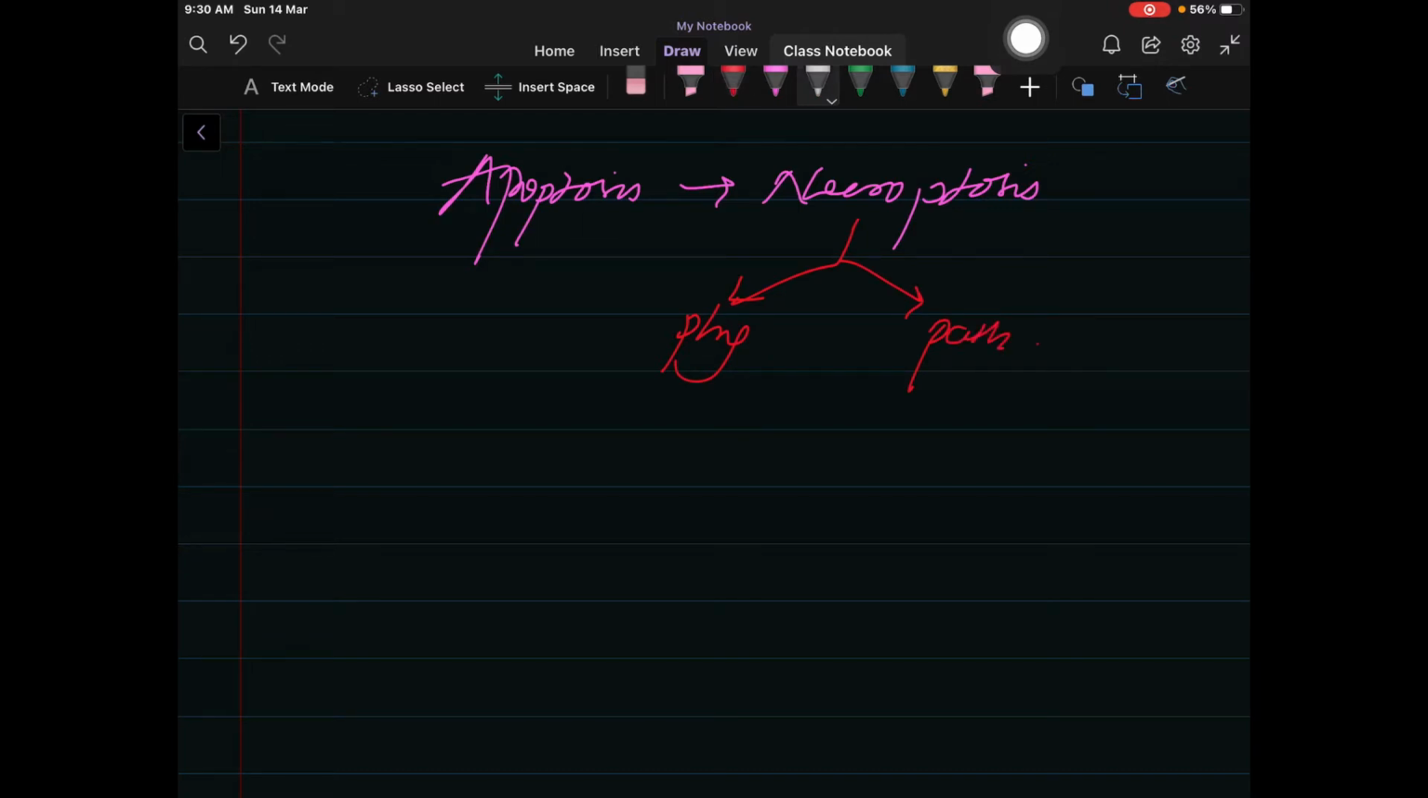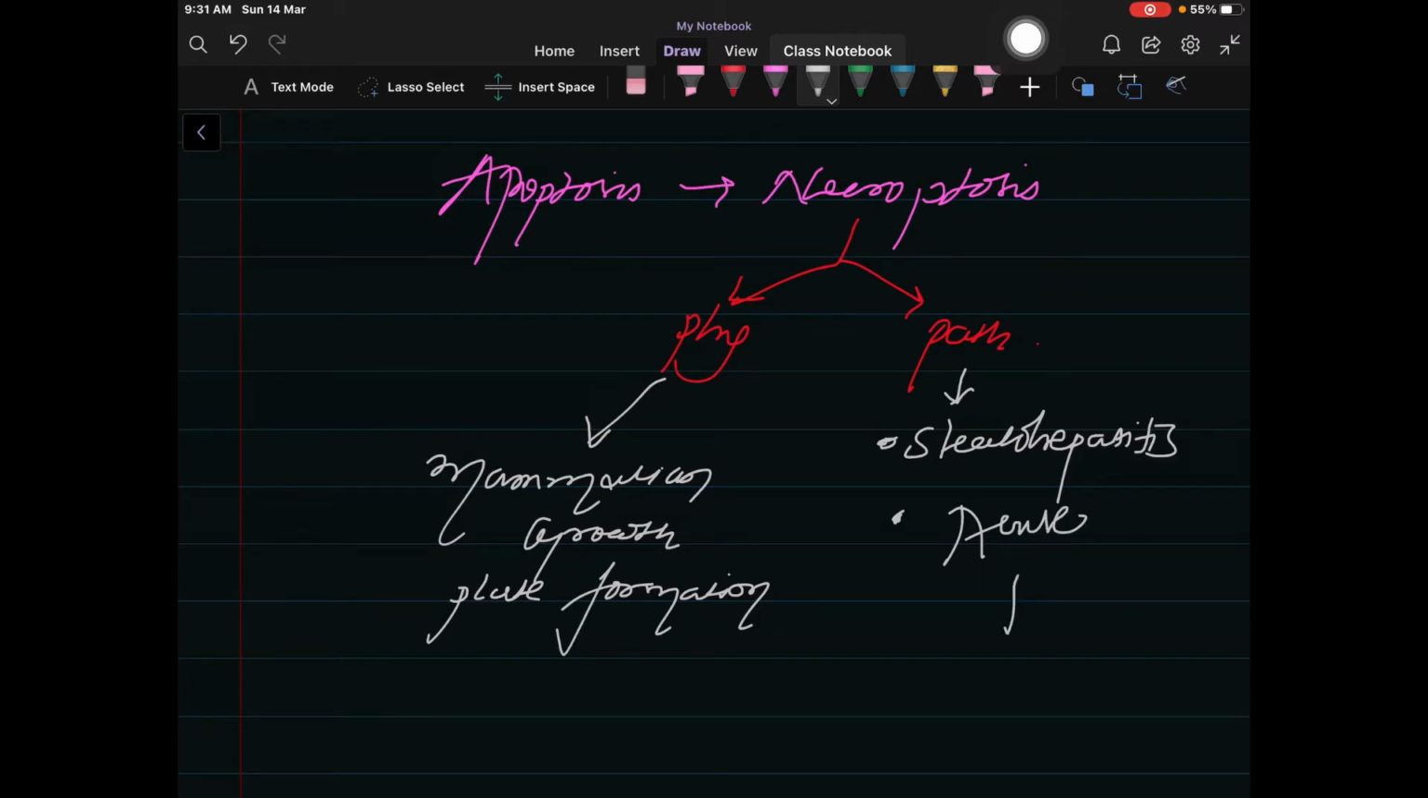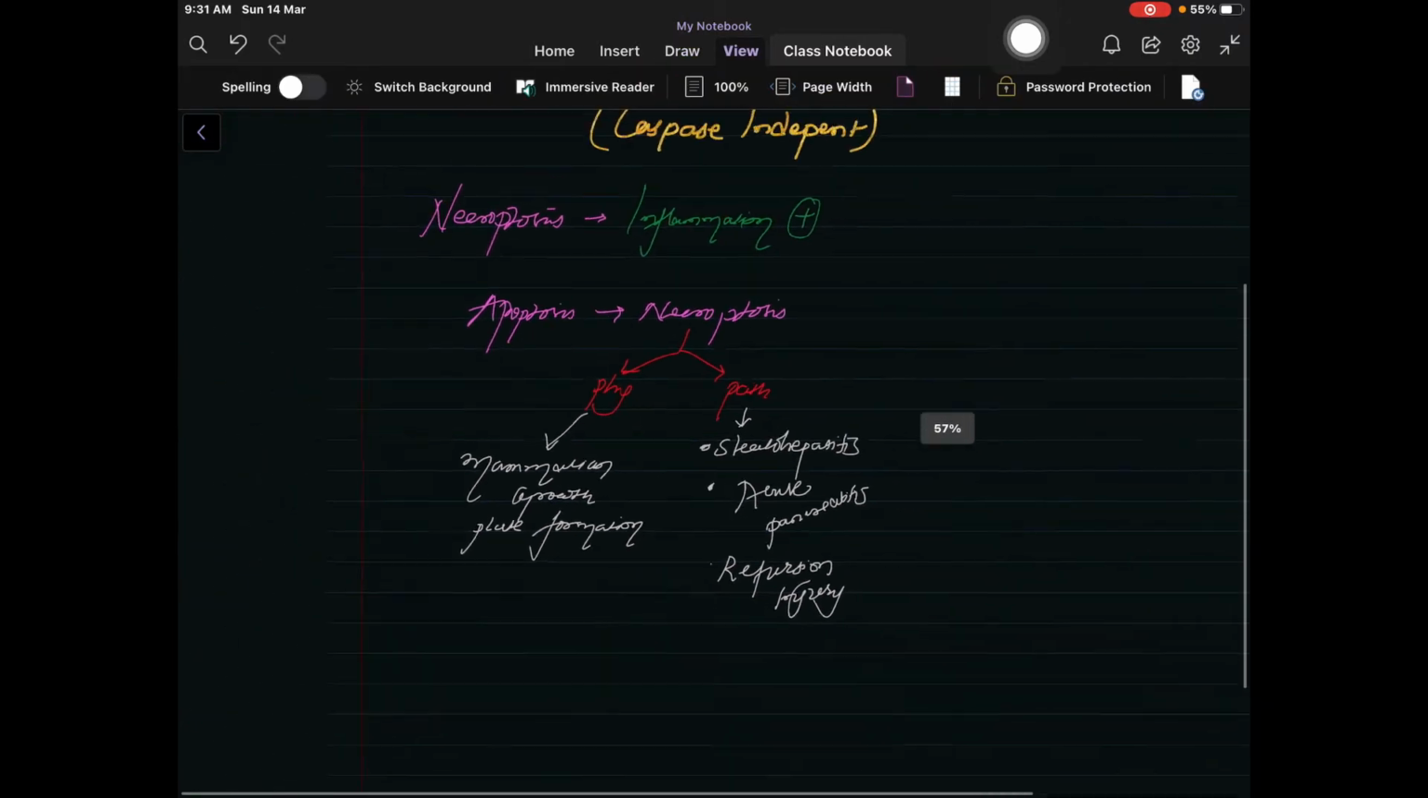In physiological, we can give the example of mammalian growth plate formation, and in case of pathology we have many examples such as steatohepatitis, or acute pancreatitis, or reperfusion injury. So this was the short overview about necroptosis.